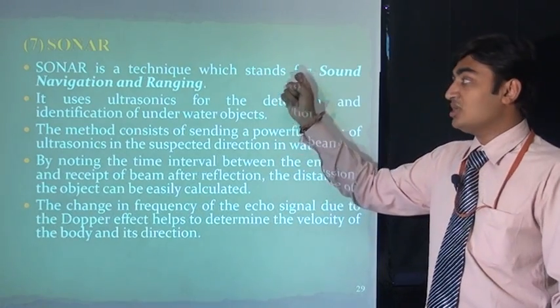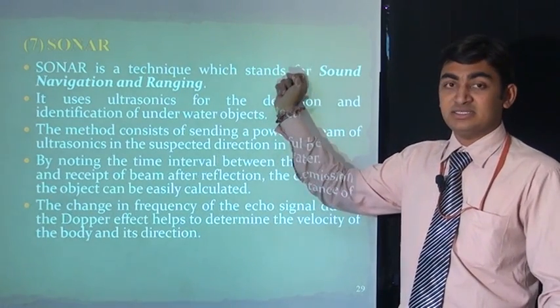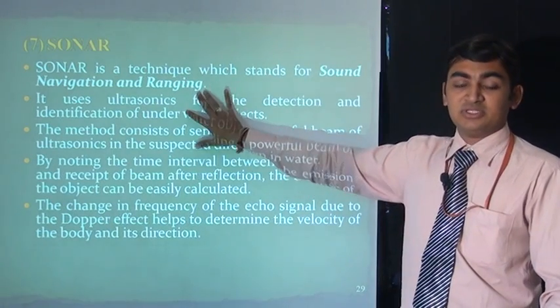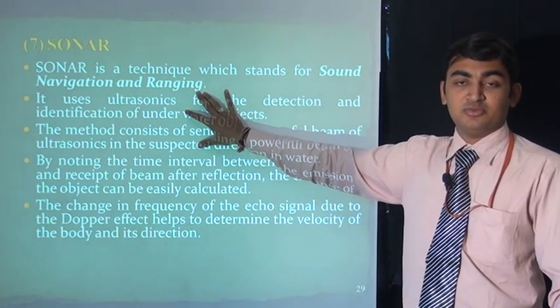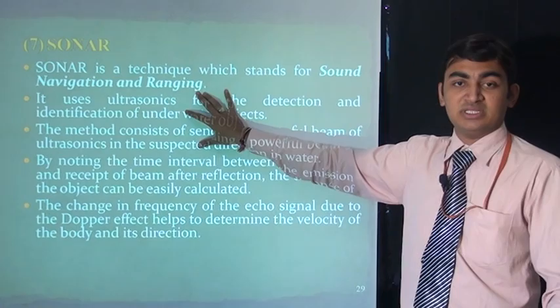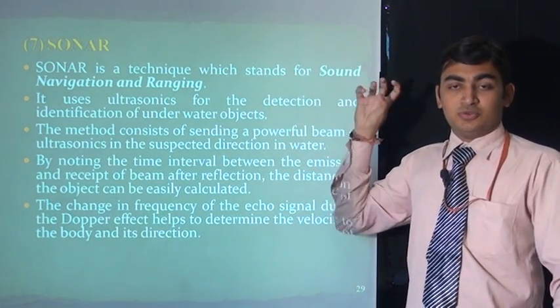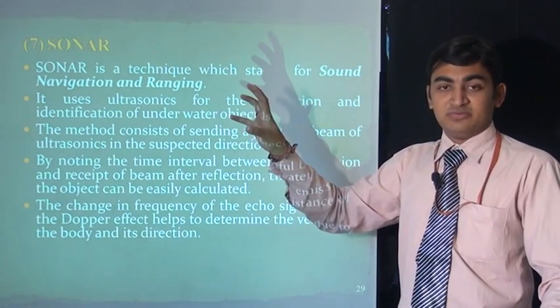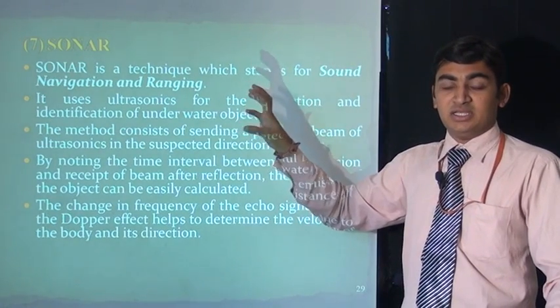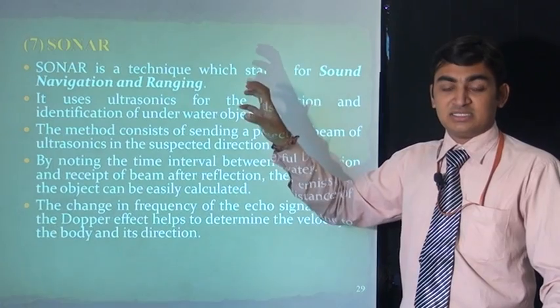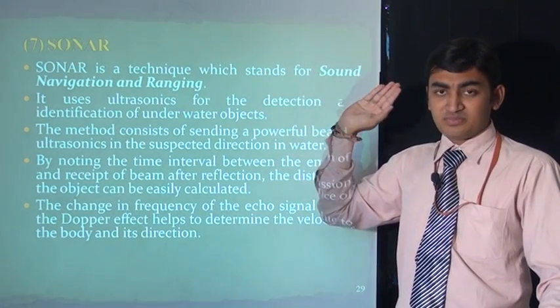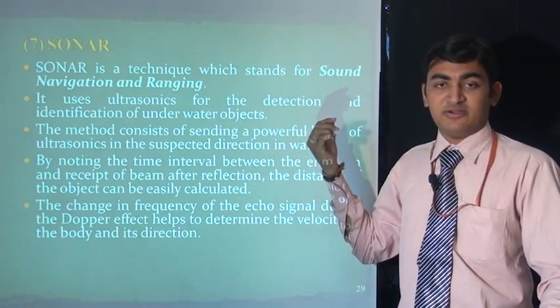Sonar: sound navigation and ranging. It is used in submarines to detect the objects surrounding the submarine. Sound will propagate towards the direction in which we have to navigate. In this direction ultrasonic sound will be transmitted and reflect after some time.